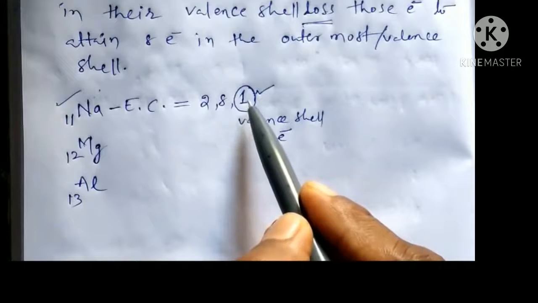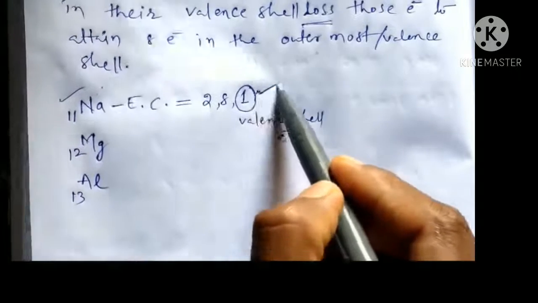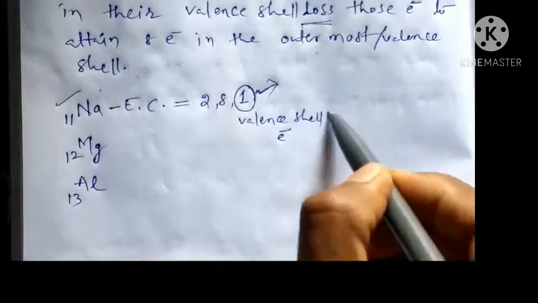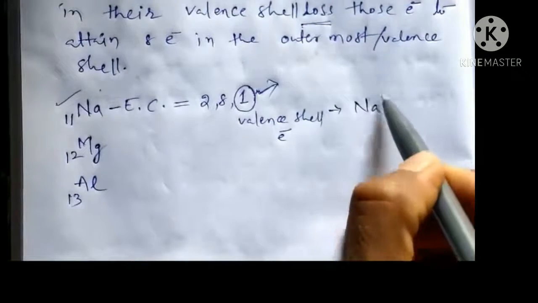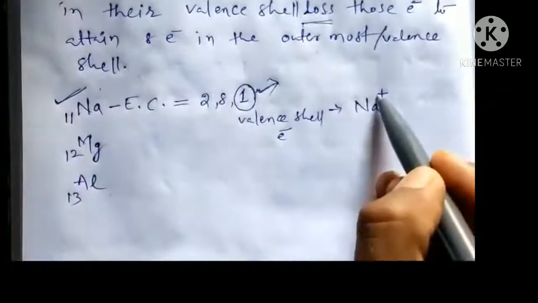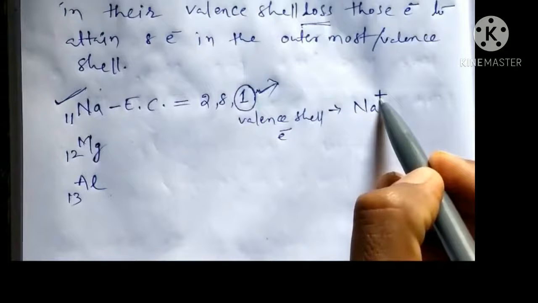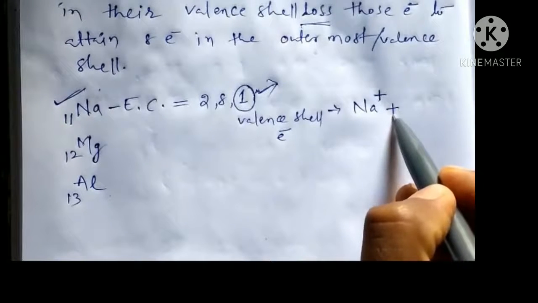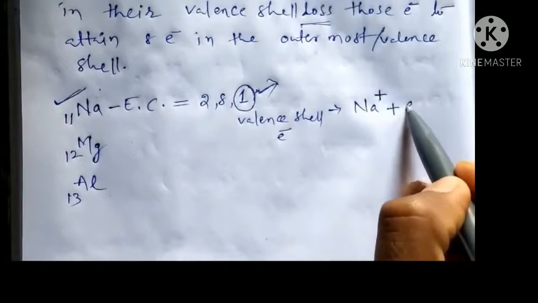Generally, it should lose this electron and form an ion, that is the sodium ion. By losing an electron, the atom gets a positive charge, nothing but a cation. How many electrons is it losing? 1 electron.